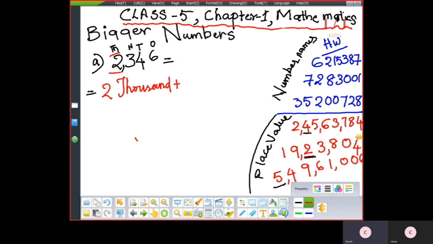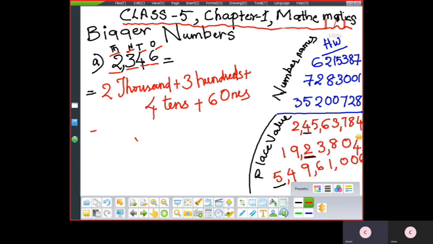So 2000 first, plus 300, 3 is in 100 place, plus 4, 10, 40, plus 6, 1. So this is the expanded form of the given number.